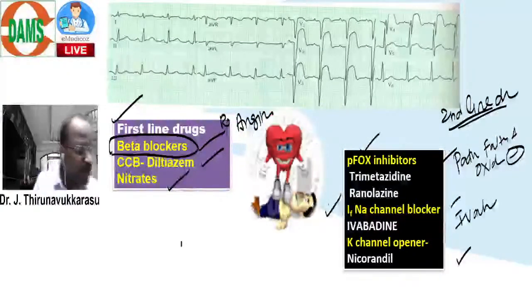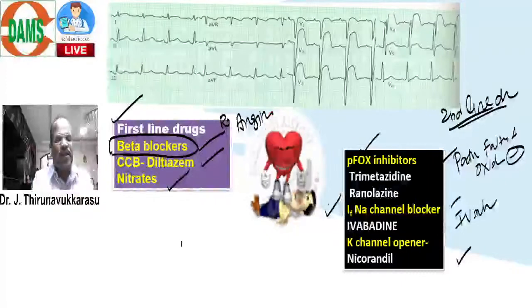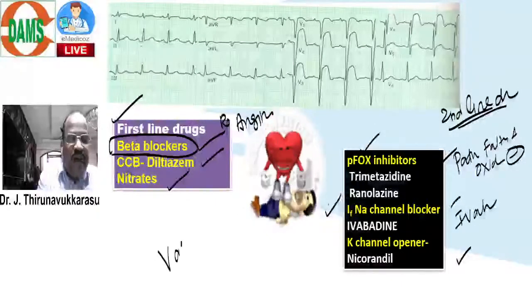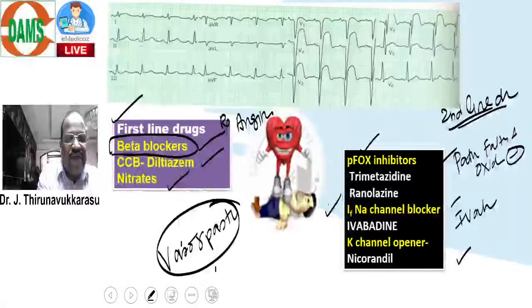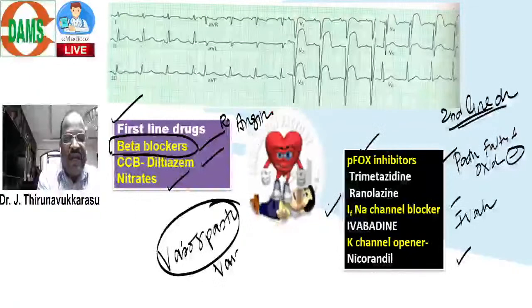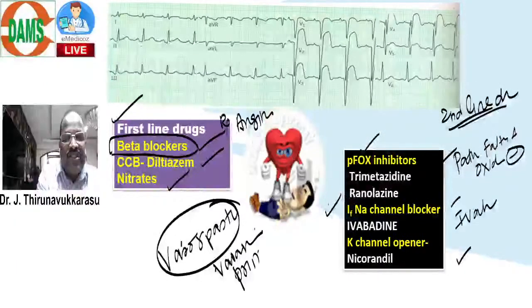Here one question I want to ask. Look here. I told you angina can be stable, unstable, or vasospastic. Vasospastic angina is also called variant angina. It's also called Prinzmetal angina.